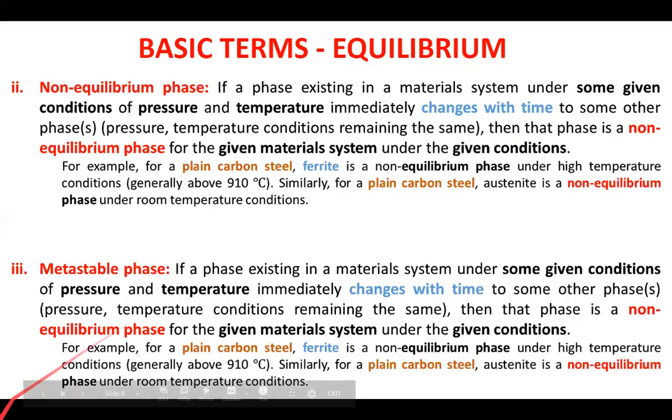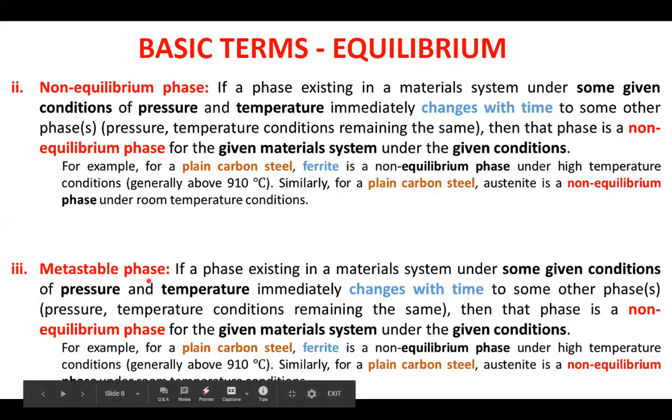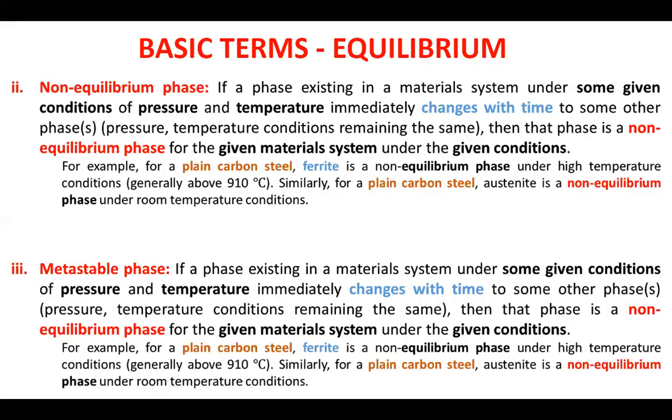And students, the third category, metastable phase. If for some given material system under some given conditions, some phase is existing, and under those conditions that phase is not transforming in front of you to some other phase, but it has got an urge or tendency to transform to some other phase, then that phase is a metastable phase.